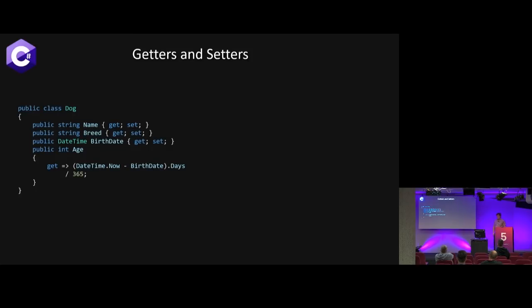We also have that same sort of concept of getters and setters. If you've ever come from the Java world, this isn't a thing. You have to explicitly have a get property name and a set property name, and that's sort of how you handle encapsulation. Again, the idea of saying, throw away all these extra methods and functions we have to write, let's just use our getters and setters. C# has done this for years, but we have the ability to call a single get on this age, and it does a calculation, and you can just call .age.